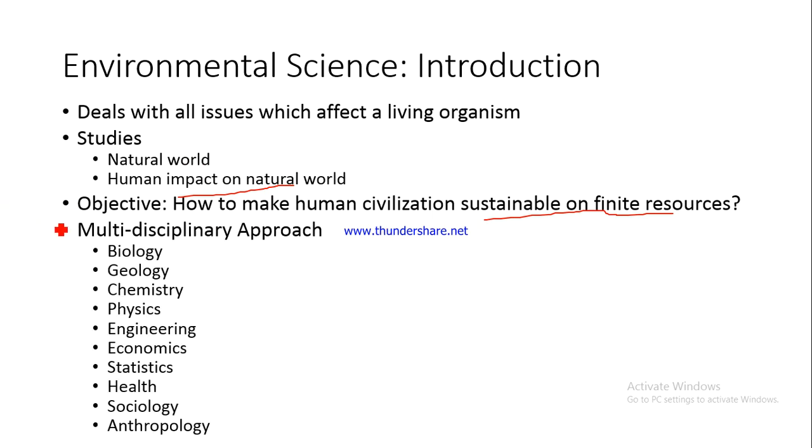Again, environmental science is a multidisciplinary approach. You can see that it borrows from different subjects. It borrows from biology. For example, we'll be discussing photosynthesis, which we generally discuss in biology, or more specifically in botany. Then it will be talking about geology. Here also we'll be talking about events like landslides, which happen because of excessive rainfall. So this is something that is related to geology, and we would be studying these kinds of phenomena here also.